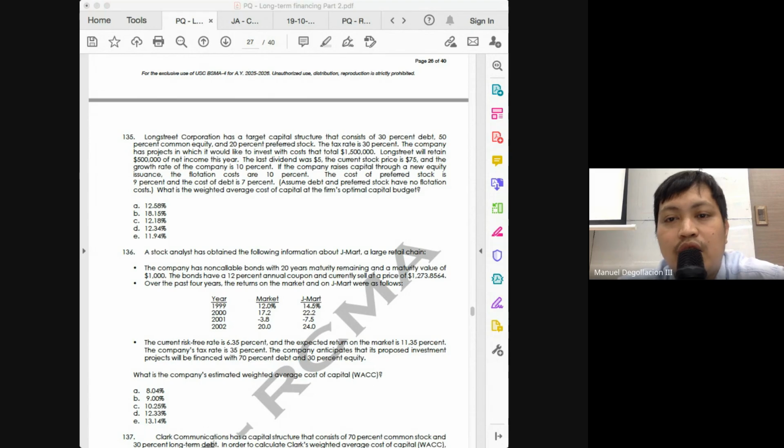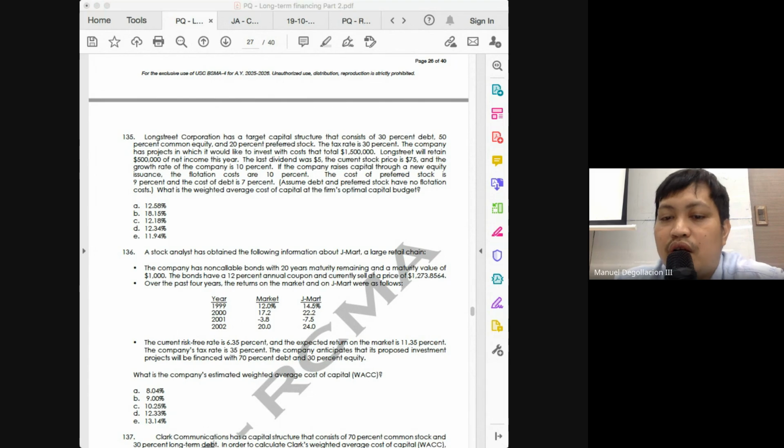Next, DY. What are the two things we need to solve for our dividend yield? Dividend over price. We have already computed for our dividend. How much is our dividend? It is 5.5. Next, price. What did we establish earlier? If we're solving for new equity, our denominator will not really be the price, but instead it will be the net proceeds.